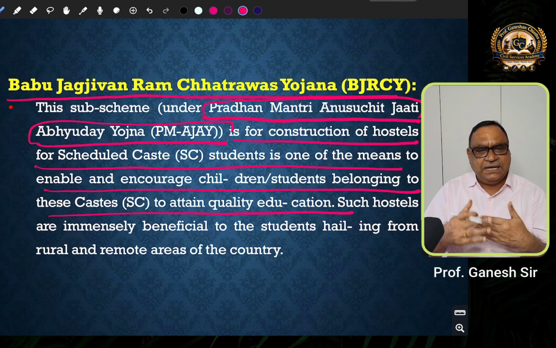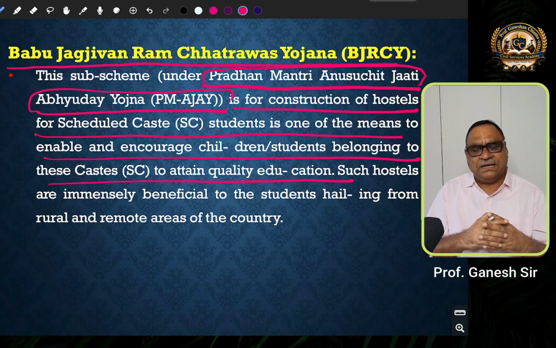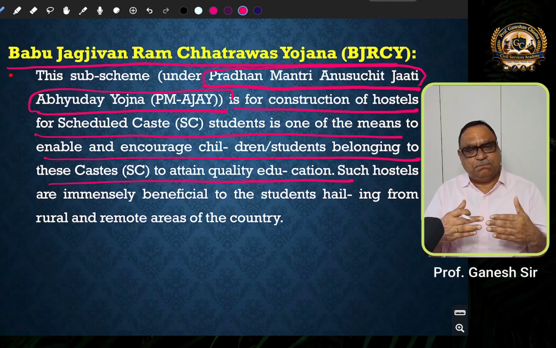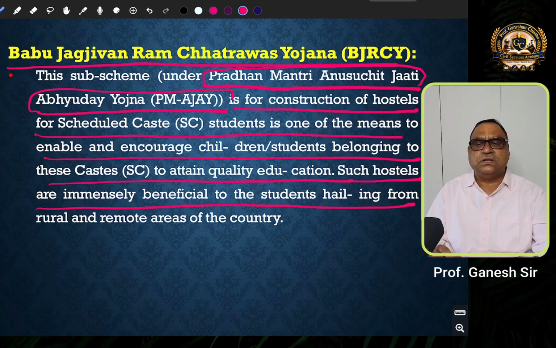I mean, especially students coming from the rural areas will be provided accommodation in hostels so that they can pursue their education in urban areas or in cities. So such hostels are immensely beneficial to the students hailing from rural and remote areas of the country.